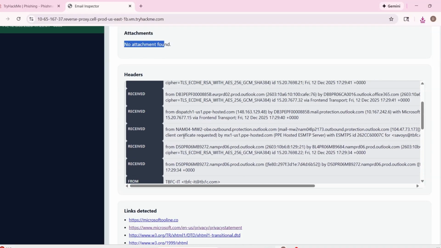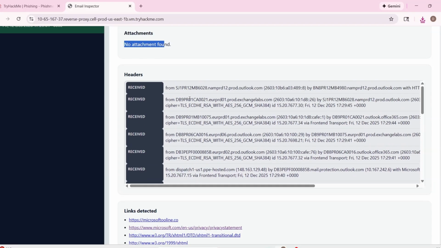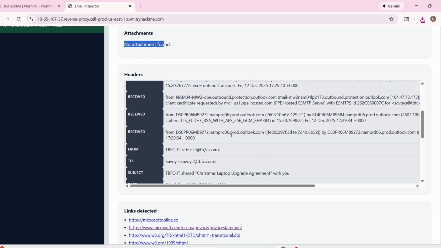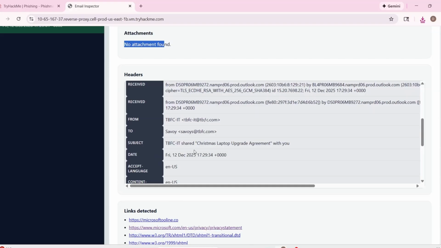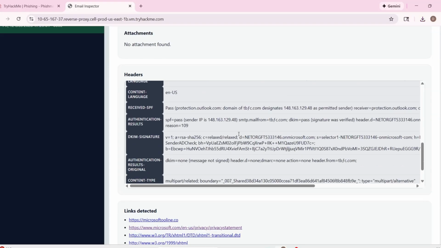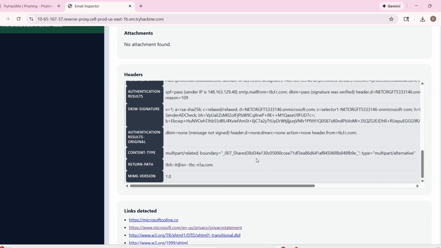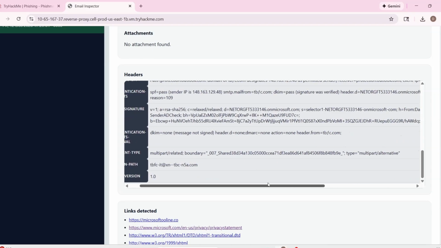Received. Maybe share it with you, so there are no weird extensions. SPF pass, protection domain to be there. I can check the URL once again.